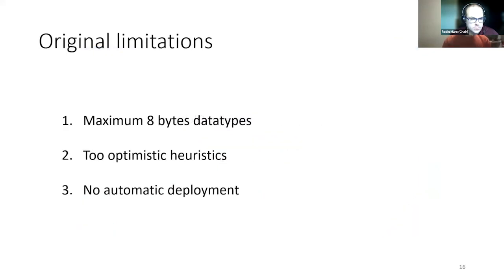So, first of all, there were 3 original limitations when we started the project. The first one was that IVy only supports data types up to 8 bytes, which can be problematic for QUIC since some fields used by QUIC packets and frames exceed these limits. A concrete example is the connection ID, which can be up to 20 bytes. We managed to partially fix this problem, at least up to 16 bytes, which allows us to test many more values. The second point is that some heuristics have been generalized to allow testing many more implementations.